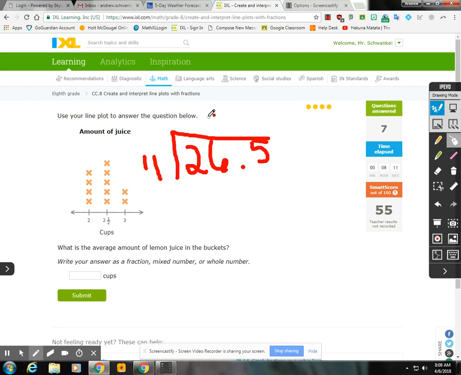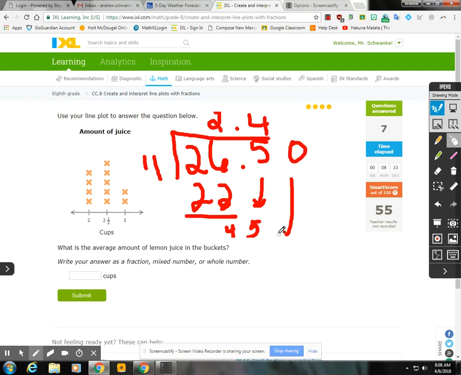Well, 11 goes into 26 twice. You just subtract, and you get 4. Bring down the 5. And then 11 goes into 45 4 times, and then annex a 0, bring it down. 44. You subtract, and you get 1. Bring down the 0, you get 10. Well, it doesn't go in, so 2.4.